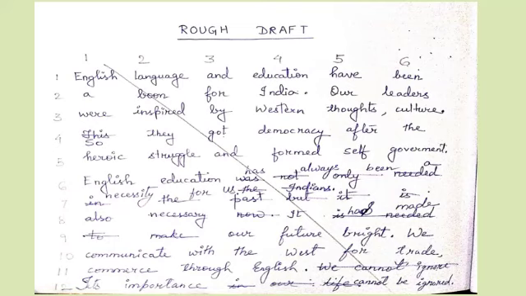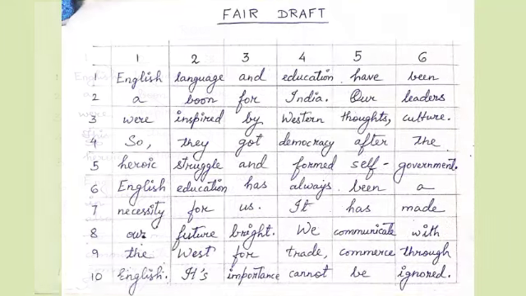There were some extra words, so it has to be reduced so that it could be written within 60 words. And after that, the fair draft has been made in neatly chalked out boxes, and then the rough draft is already cancelled, as you have seen it. Now I hope you all have understood it.